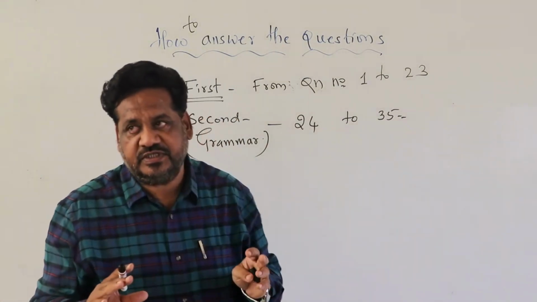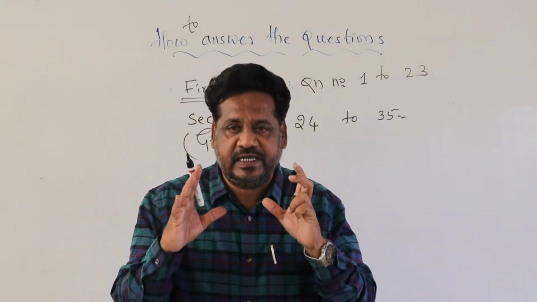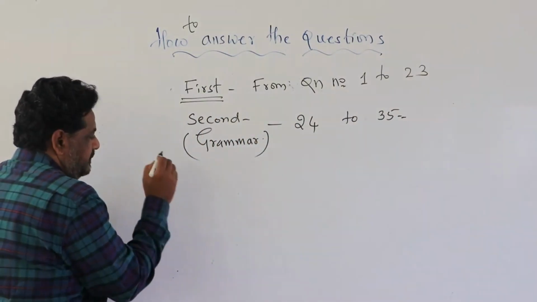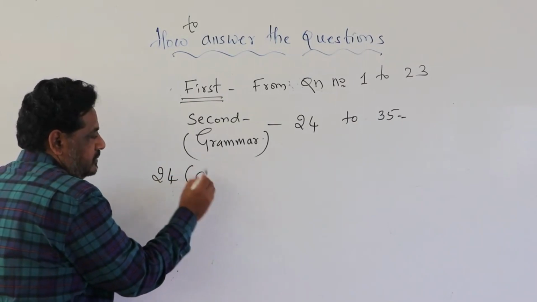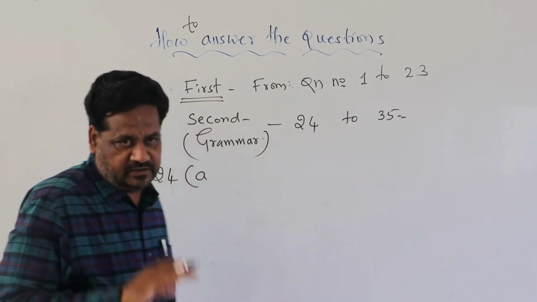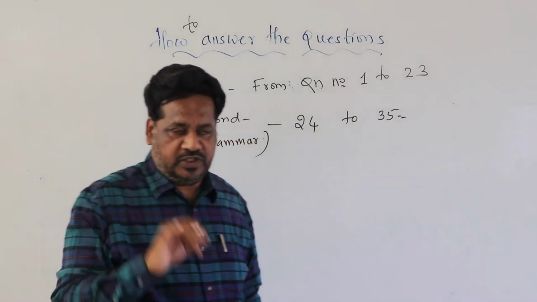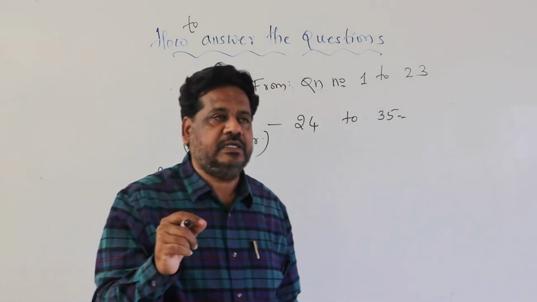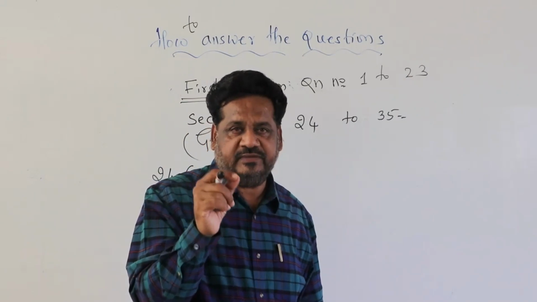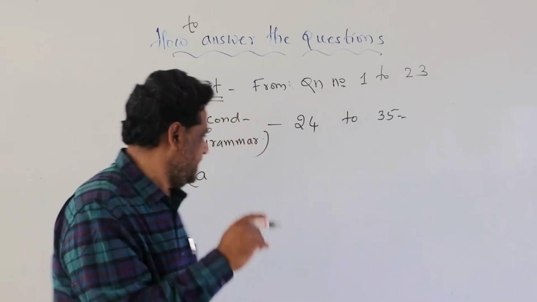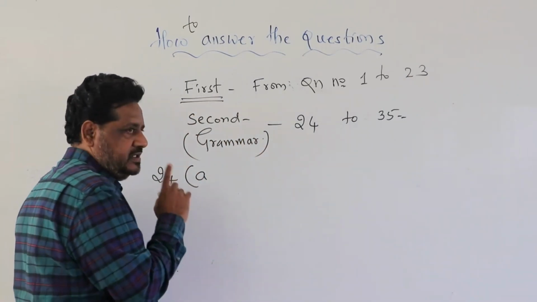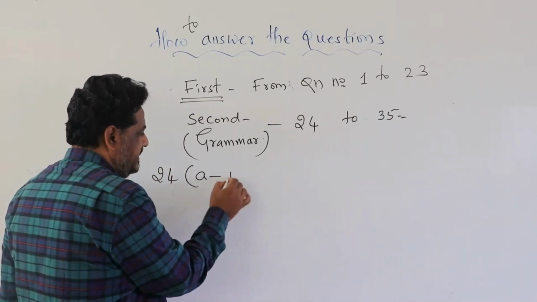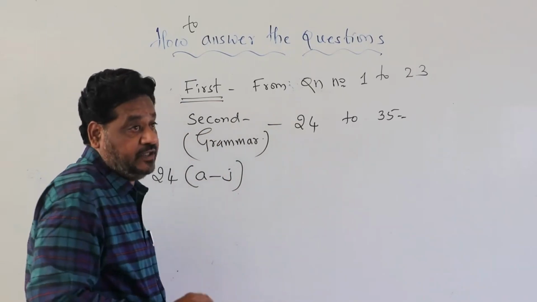That is the questions on the passage. You will get a moderate length passage. Then the question is question number 24, and here you have a special instruction in the question paper that question number 24 and 25 should be answered on one side of the answer paper. This question number 24 is based on a moderate length passage, and here you will get the questions like A to J.